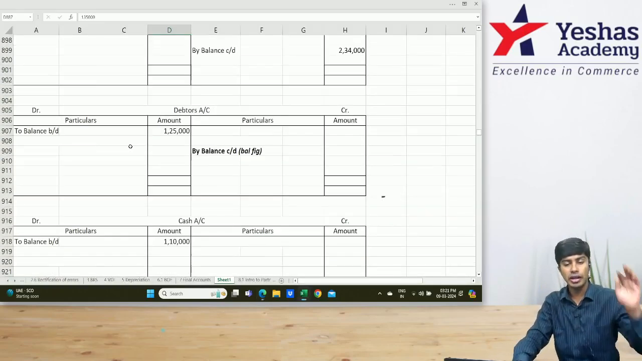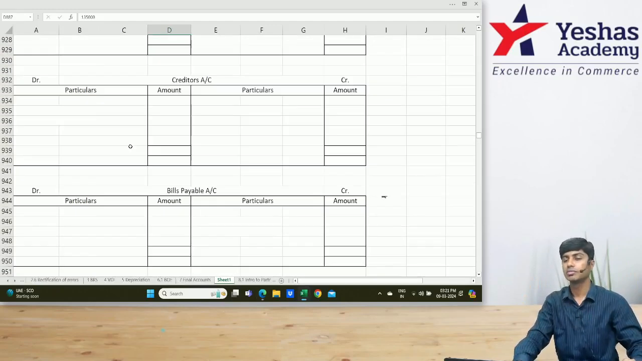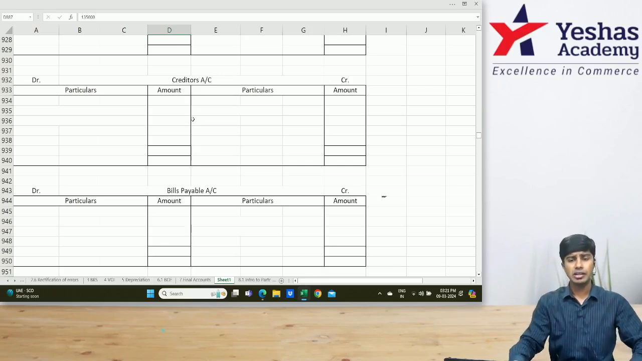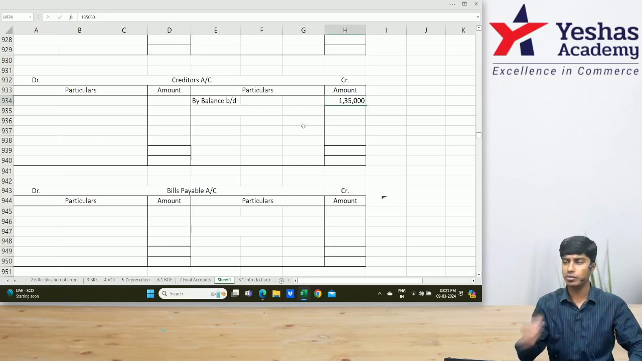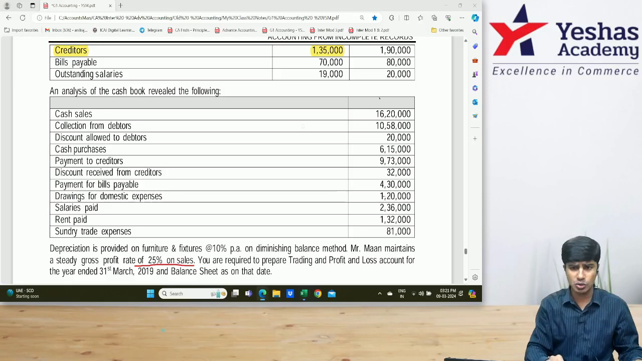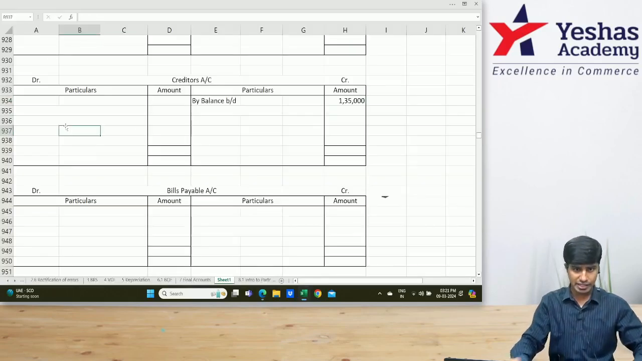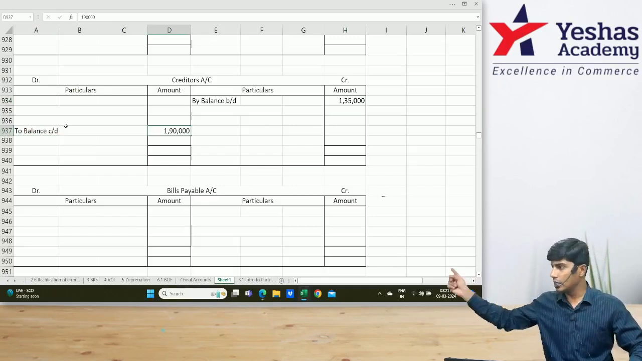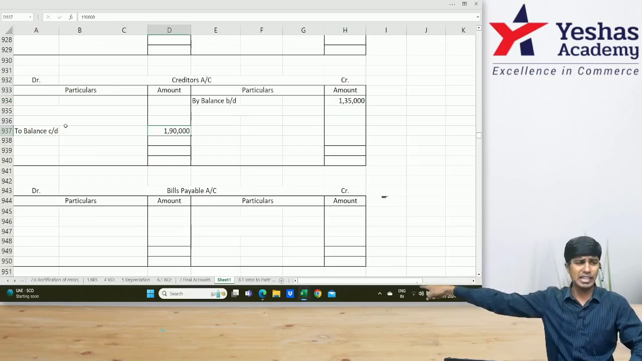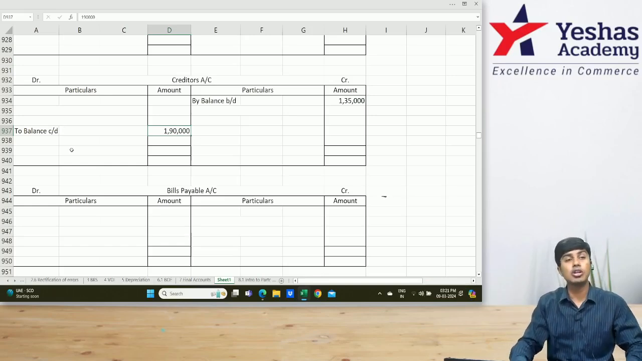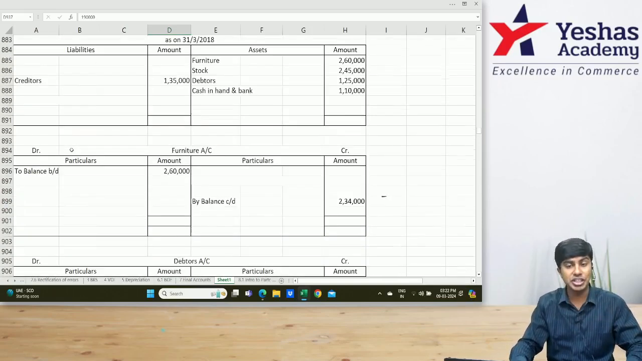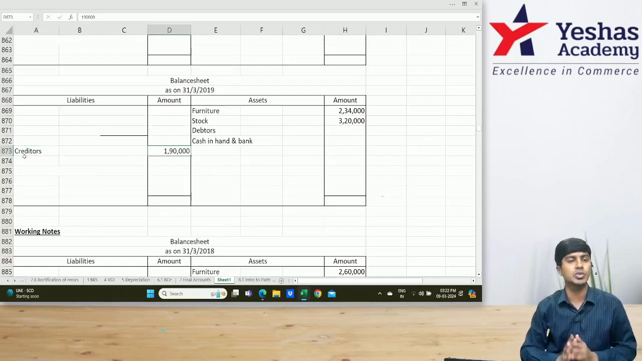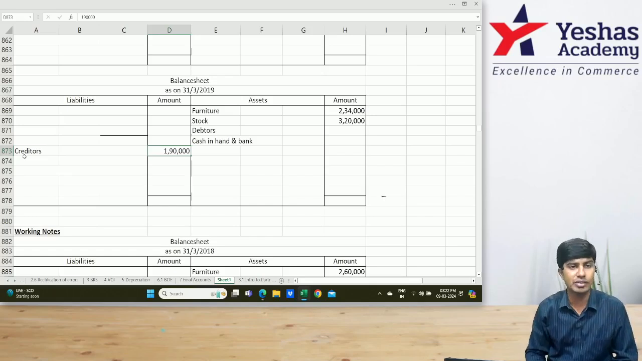To do that, what do we do? I'll open one ledger called creditors account. Opening balance, which side? I'll write here by balance brought down 1 lakh 35,000. Have they given us the closing balance? Very good. I'll write on the debit side, to balance carried down, how much? 1 lakh 90,000. Being the closing balance of a liability, this 1 lakh 90 should also be written in the balance sheet, on the liability side. I'll write creditors 1 lakh 90,000.